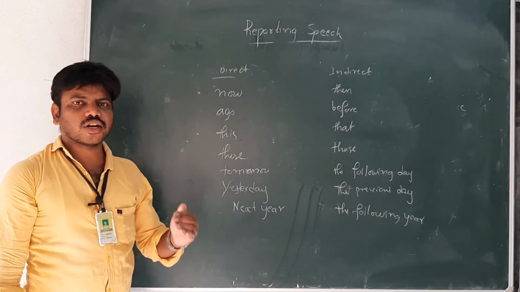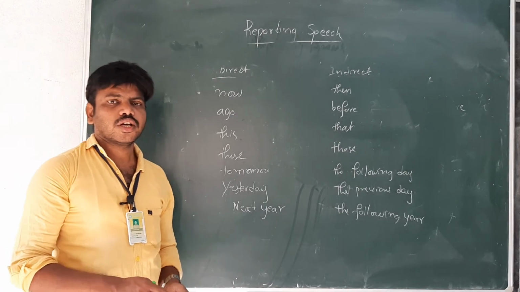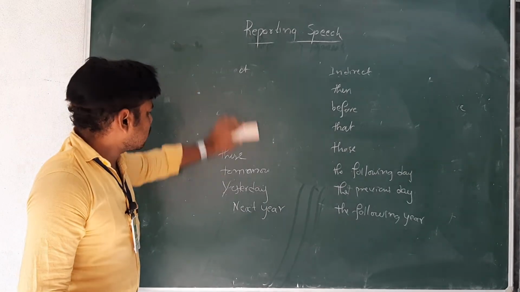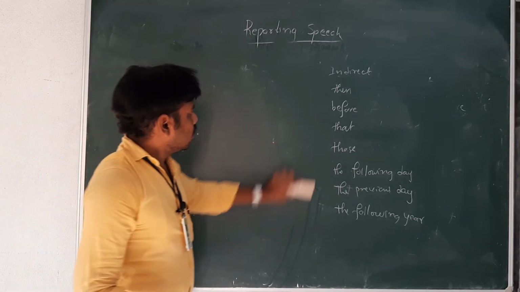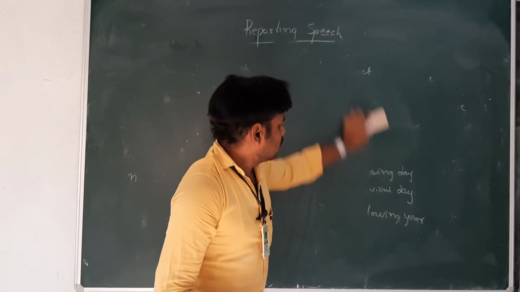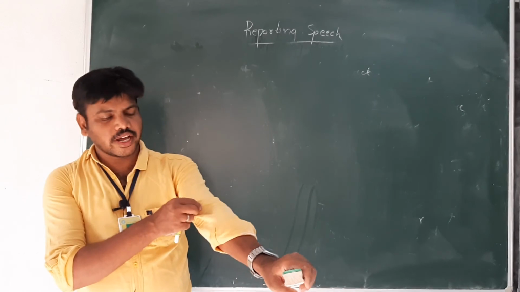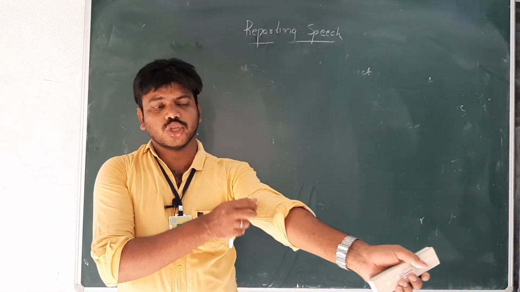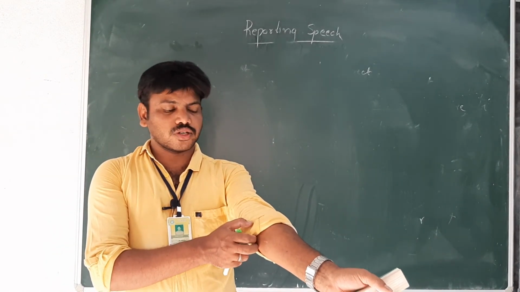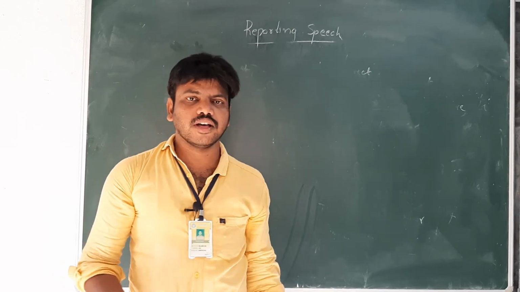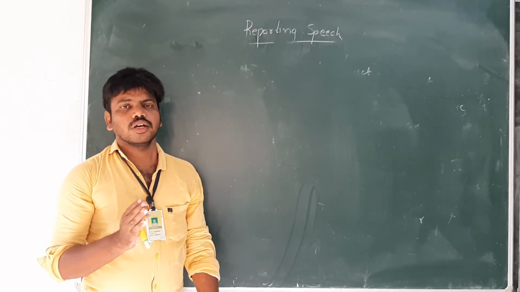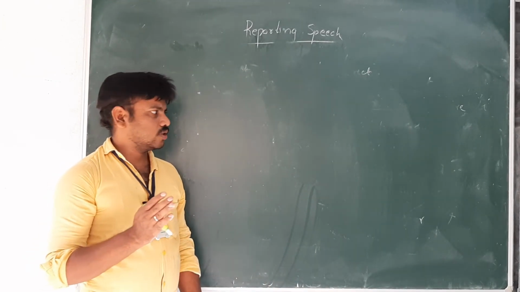So these are general rules in direct speech, indirect speech. First, we learnt what is speech, what is direct speech, what is indirect speech, what are the general rules and the special rules. Now let us see some of the examples, how to change direct speech into indirect speech.